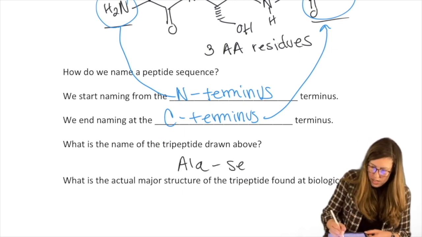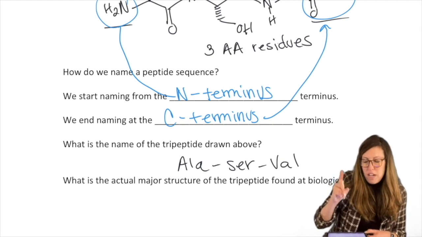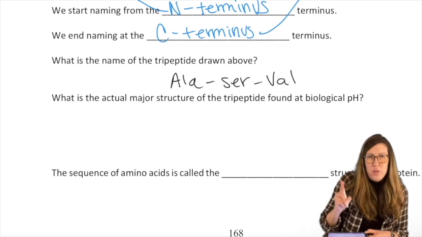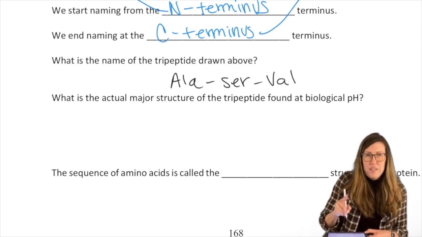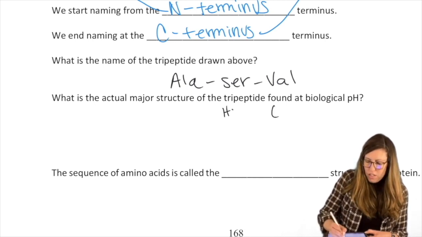Now, if you were asked to draw what this looks like at biological pH, I'm going to leave that for you to do. You know what to do. You draw that thing all over again, except as the zwitterion. So I'll make that your own activity. Draw your zwitterion.